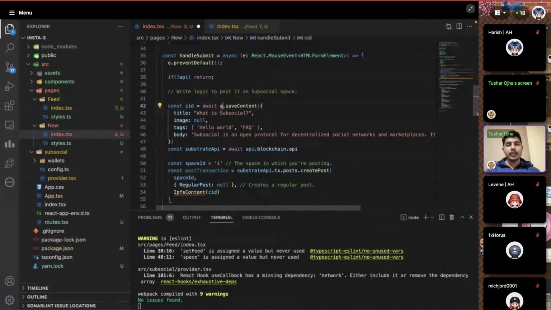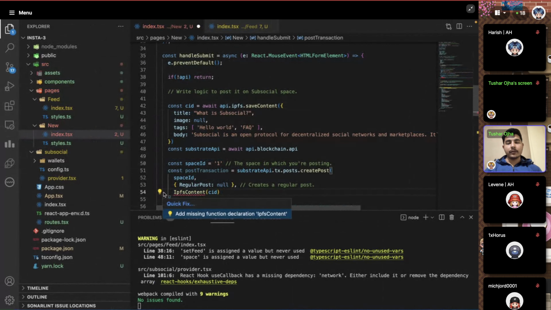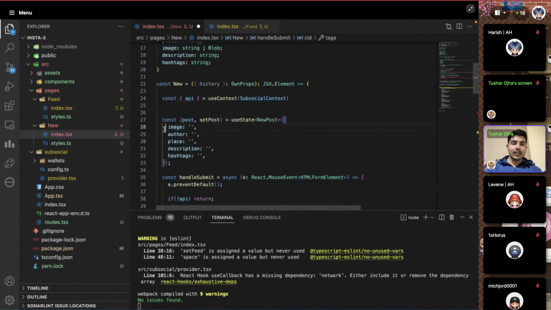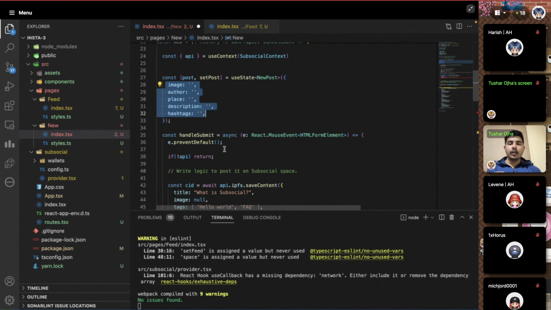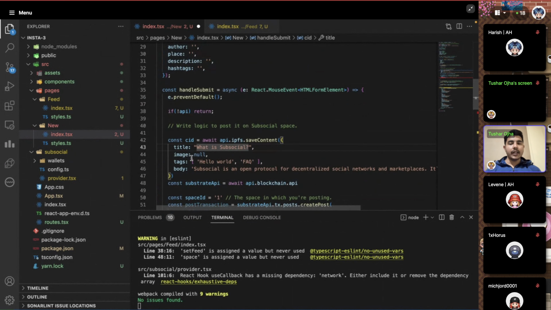So we have this API.ipfs to save the content, and this IPFS content, or whichever things we like to use. Now, what we have to do is follow the schema type which we already have, right? So we're going to use the same thing here. In any Instagram-like app, the most important thing is the image, so we get to store that image on the IPFS first.